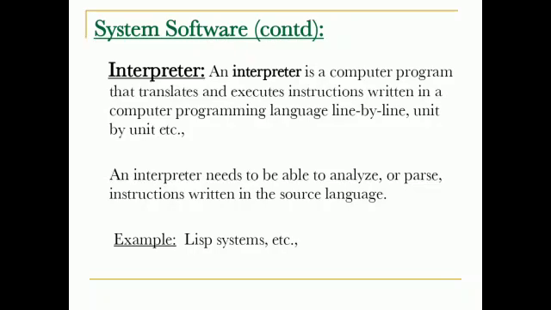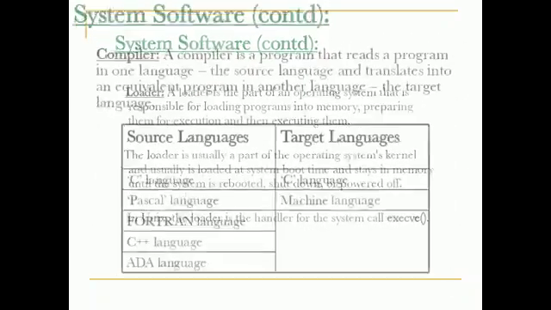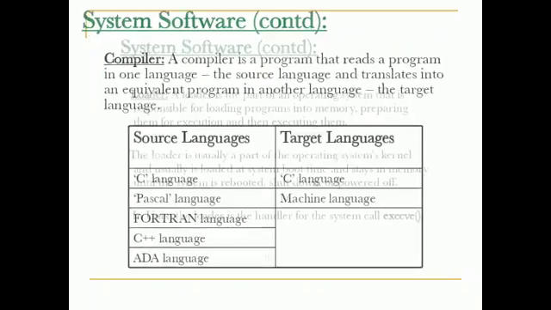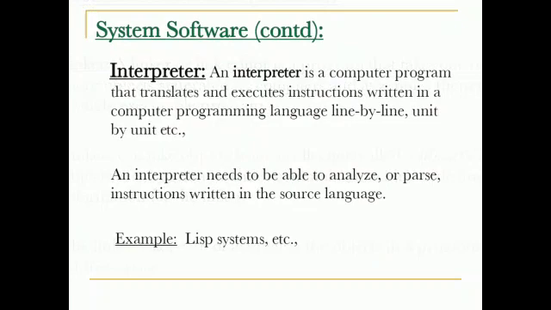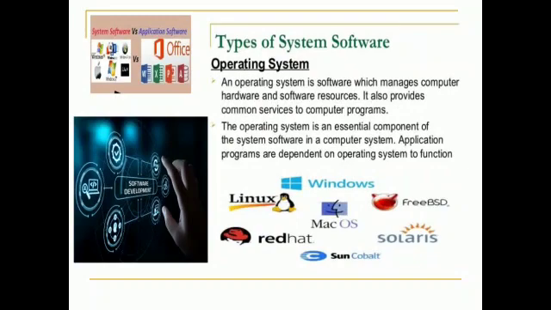An interpreter needs to be able to analyze or parse instructions written in a source language, like we studied before, the source language and target language in a compiler. Examples of system software include Linux, Mac OS, Windows, Solaris, Sun, Cobalt, etc.